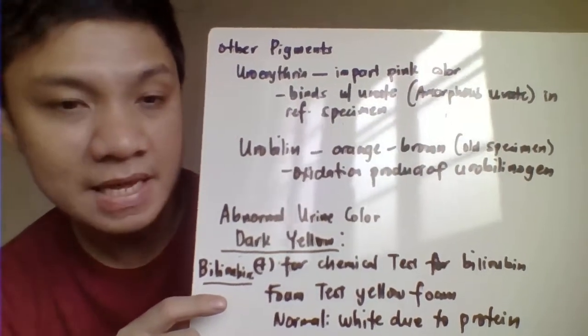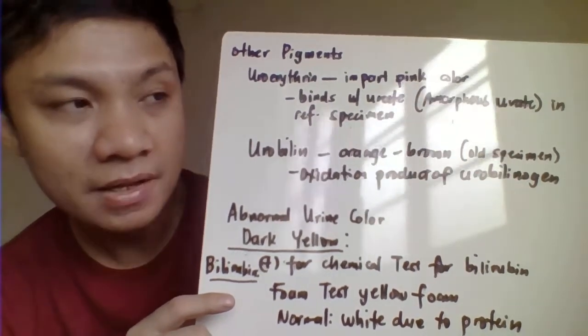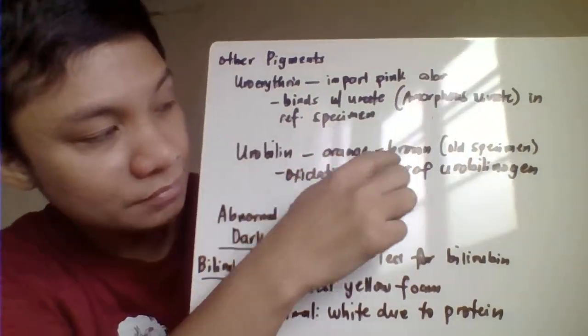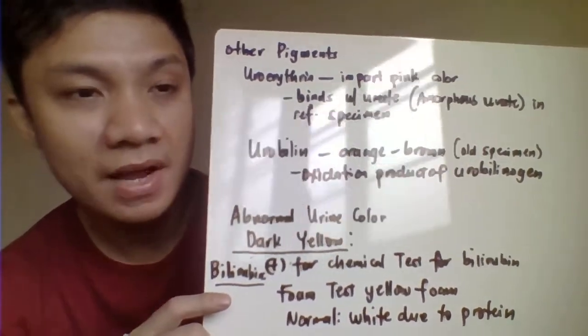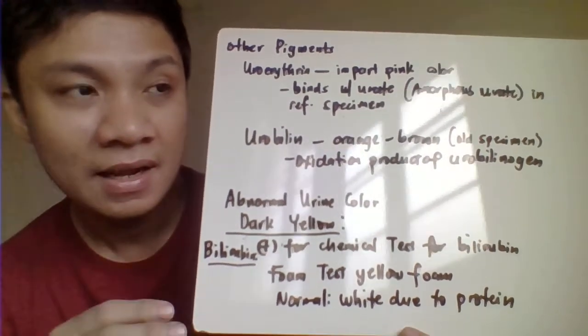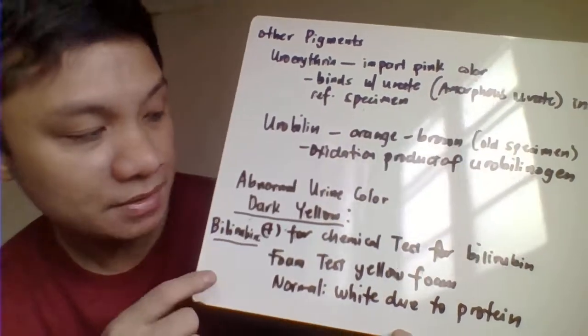Another one, urobilin, is an oxidation product of your urobilinogen, imparting a yellow-orange or orange-brown color to the specimen, signifying that it is an old specimen. It is an old specimen because our urobilinogen has already been converted to urobilin.